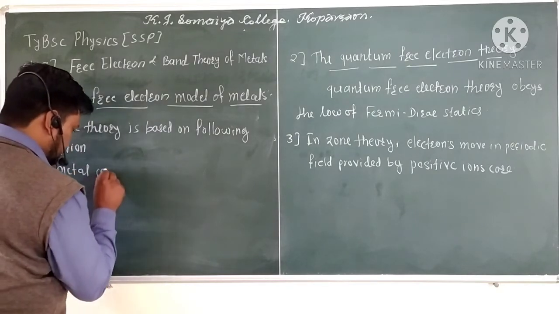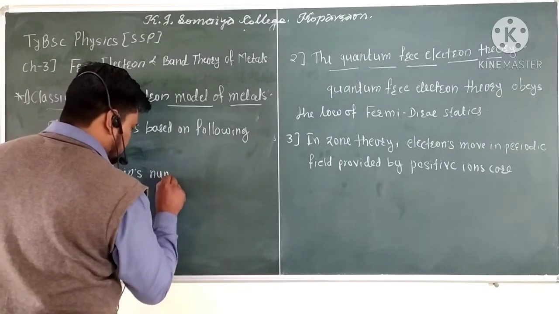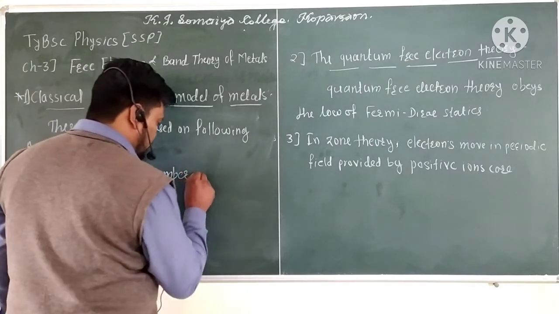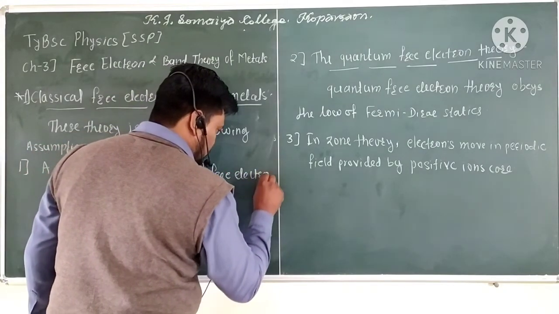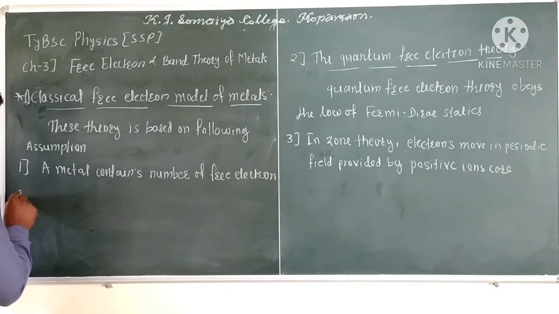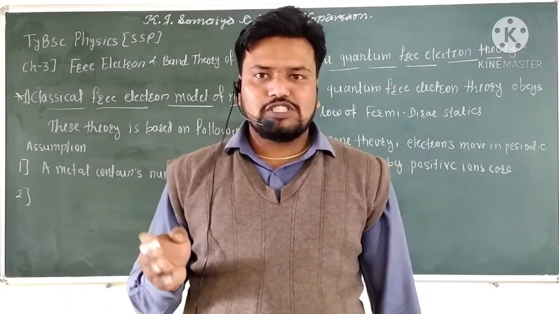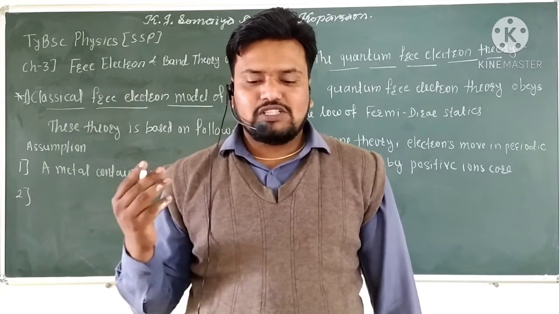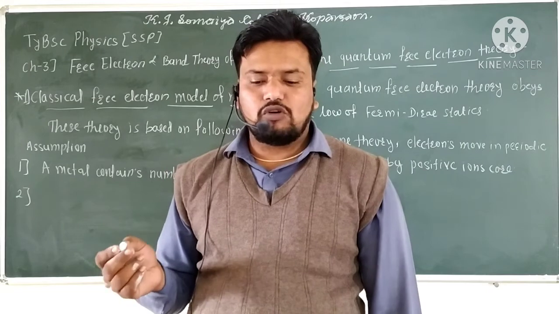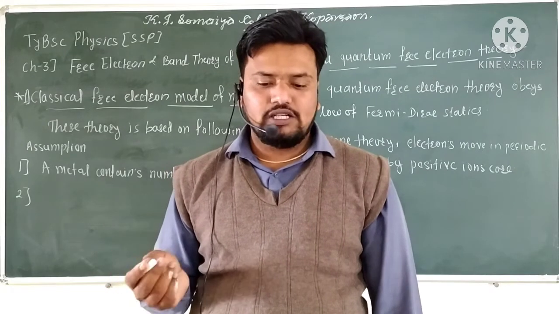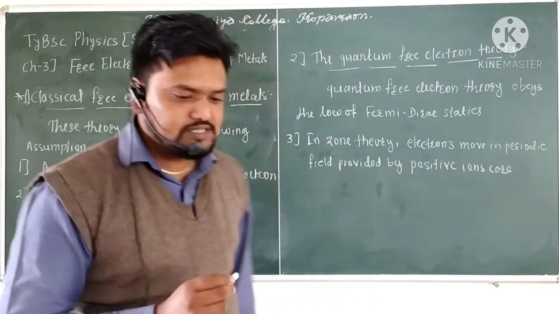A metal contains a number of free electrons. The free electrons are the electrons which are present in the valence orbit. Next, the most weakly bound, that is the valence electrons of constituent atoms, move freely throughout the volume of the metal like gas molecules in a vessel.